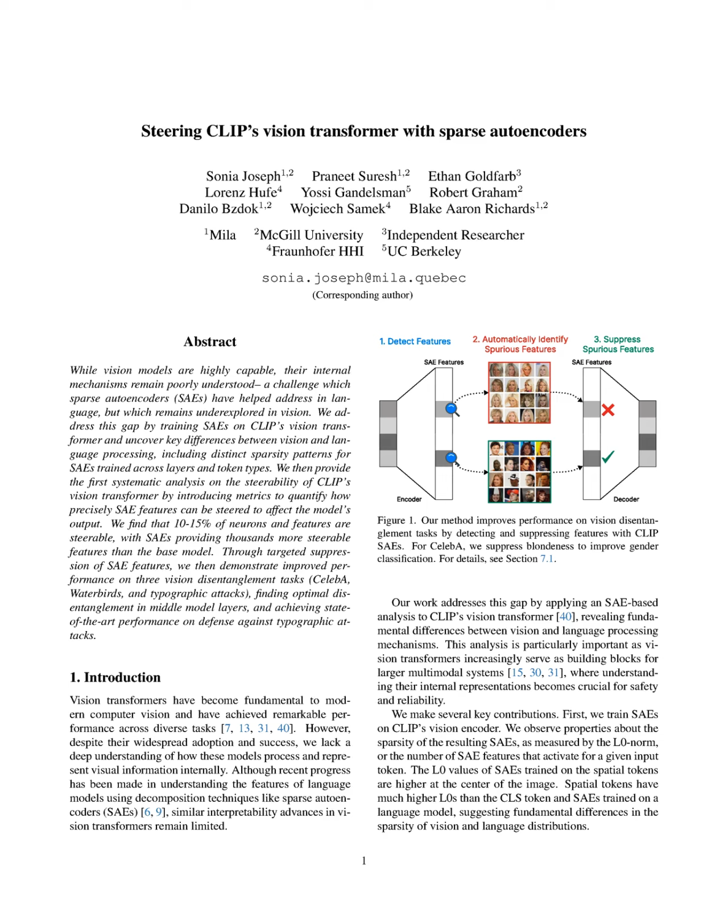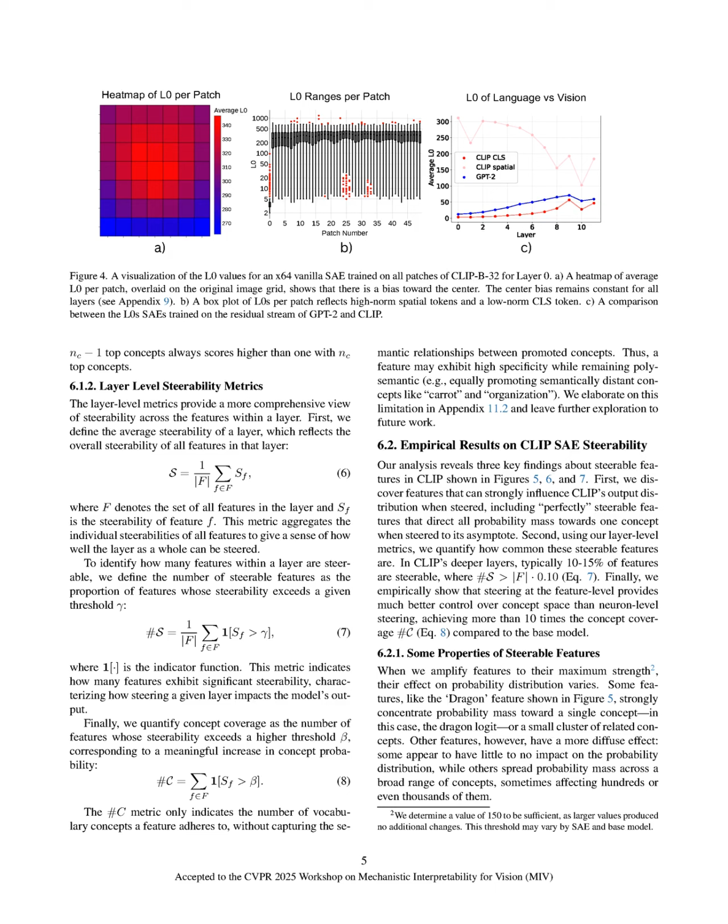Our method offers significant theoretical and practical benefits over existing approaches in interpreting vision transformers, particularly through the use of sparse autoencoders, SAEs. Theoretically, we provide a systematic and quantitative analysis of steerability in CLIP's features, revealing that approximately 10 to 15% of features are steerable, which allows for more precise manipulation of model outputs compared to traditional neuron-level steering.